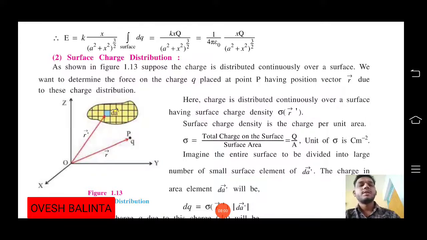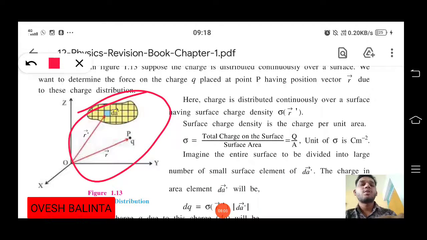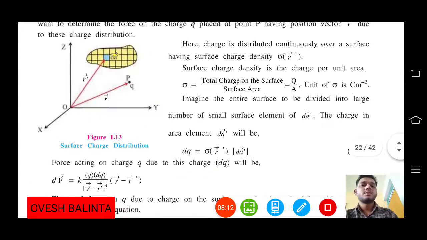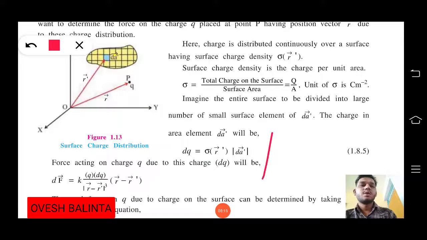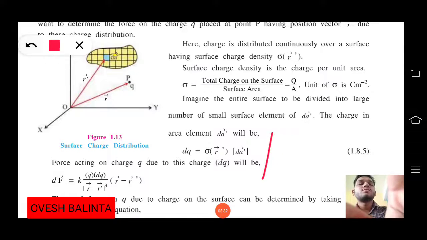See here, we are talking about any particular area. Suppose here is one surface. One surface has a particular area, and that area contains some charge q. So we are talking about the charge q, surface charge distributions.